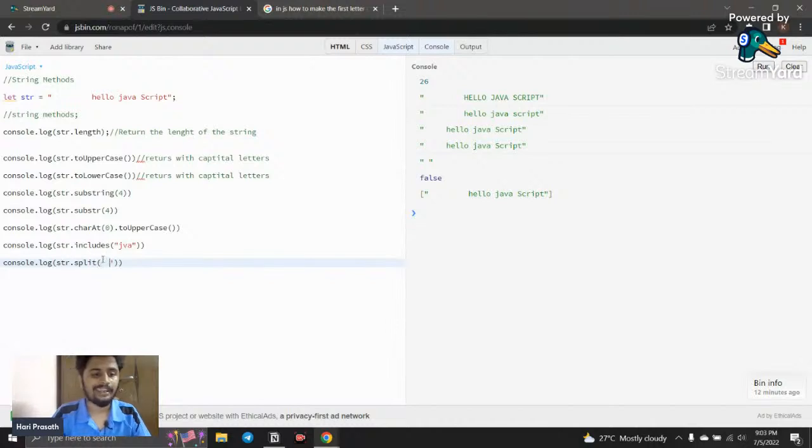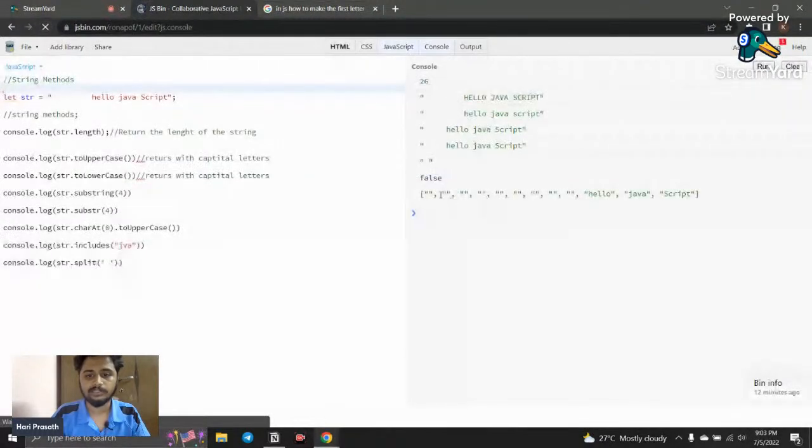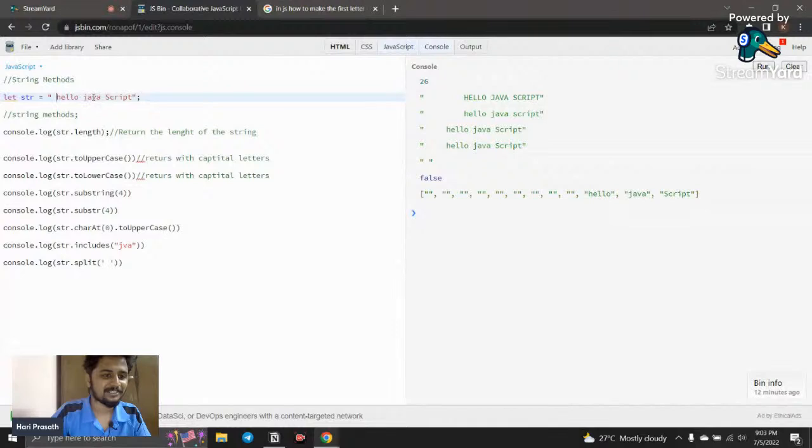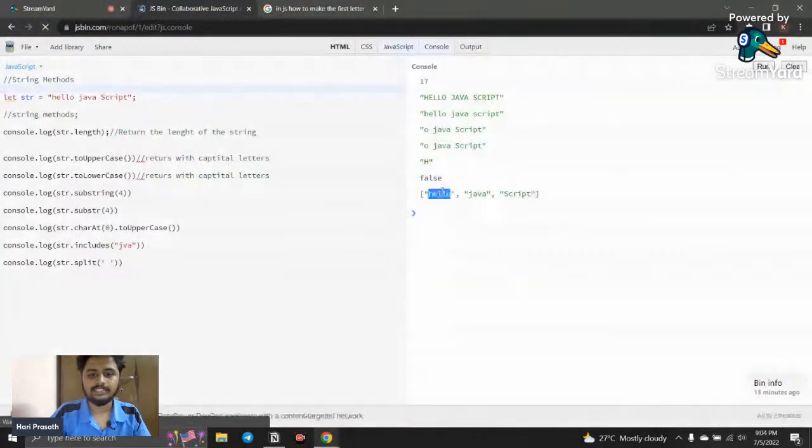So if I give an empty string, and then if I give double quotes and a white space here, it's going to separate by the white spaces. You can see it is separated by its white spaces. You can see so many white spaces in the front, so it separated each and every white space. We don't want so many white spaces. Okay, so I just refresh it, and now here you can see each and every word is separated into a separate array, right? Separate array, and it is placed.